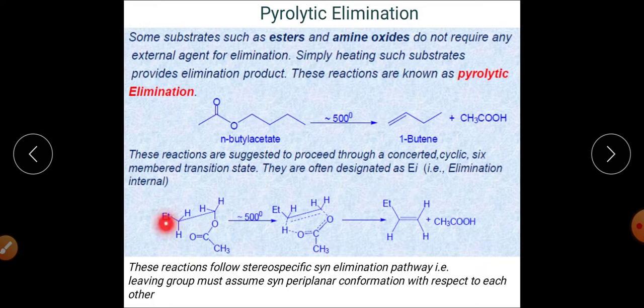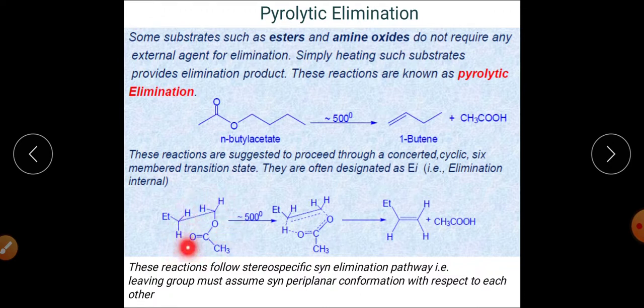Similarly, the bond between this carbon, the carbon bearing the ethyl group, and this hydrogen will also start breaking, and this bond is a single bond, so here another bond will start forming, so there will be a double bond. And when we talk about the transition state, you can clearly see that this is the 1st atom, second, third, 4, 5, and this hydrogen is 6.